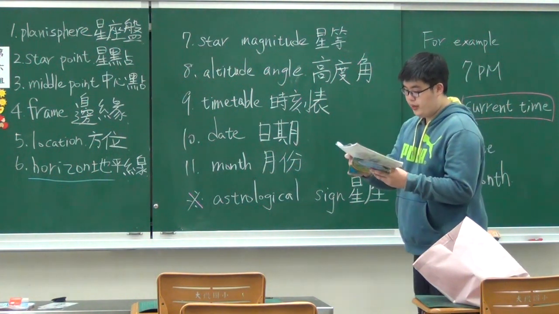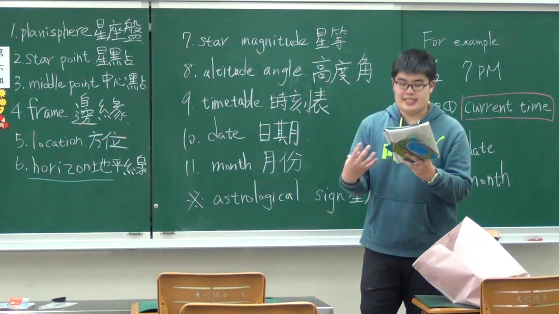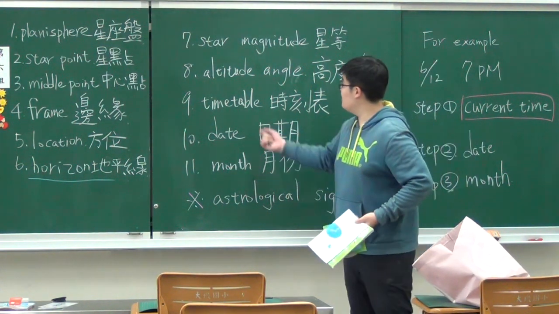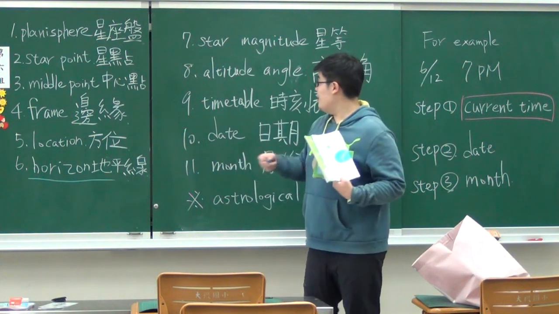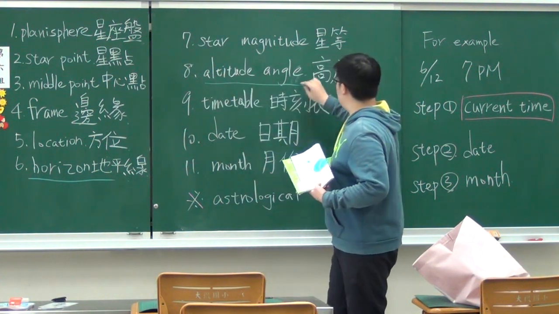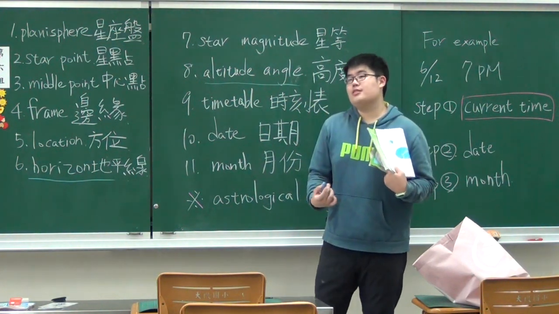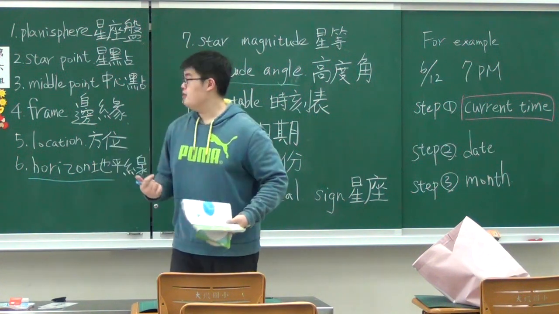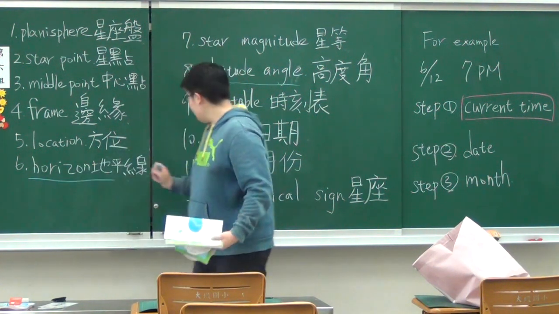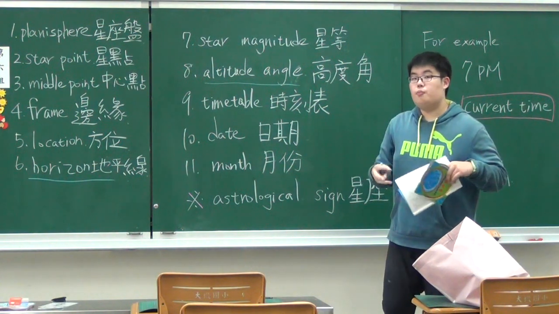Excellent. So the next point is, how do we measure the exact location and altitude angle? How do we measure it? Using some methods, right? So in the next class we are going to use some methods to measure the horizon and the altitude angle of the star.